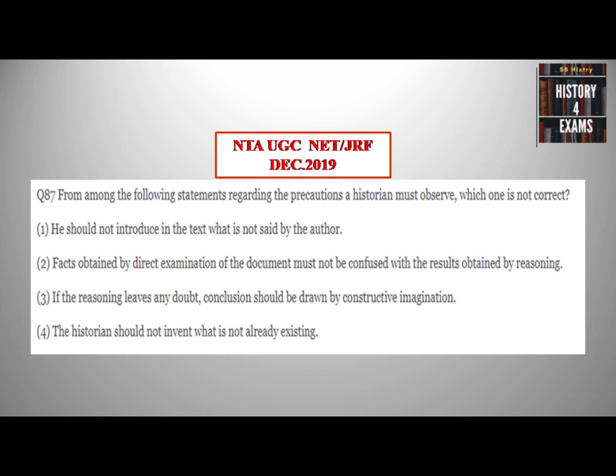We can see one question from this region that was asked in December 2019 itself. From among the following statements regarding the precautions a historian must observe, which one is not correct? As I said, most people will ignore this topic. And what is the answer to this question? Options are like this. He should not introduce in the text what is not said by the author. Facts obtained by direct examination of the document must not be confused with the results obtained by reasoning. If the reasoning leaves any doubt, conclusion should be drawn by constructive imagination. The historian should not invent what is not already existing.